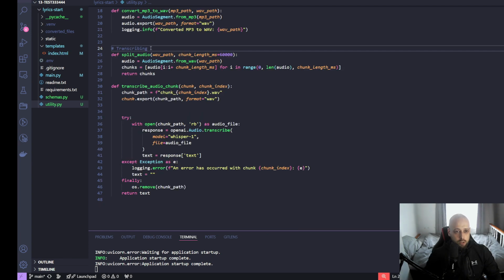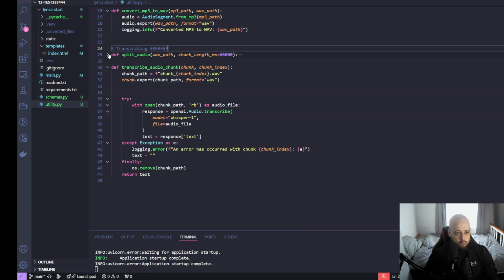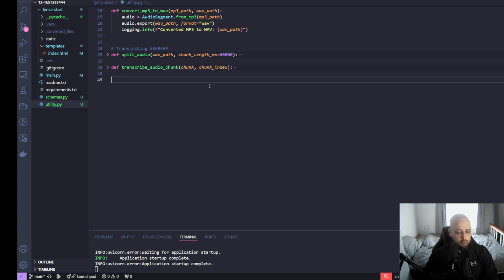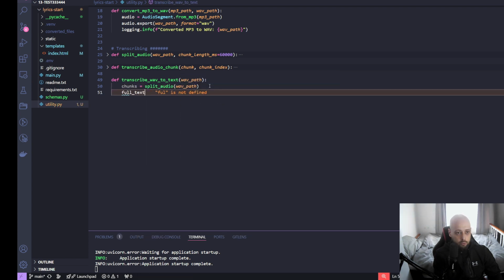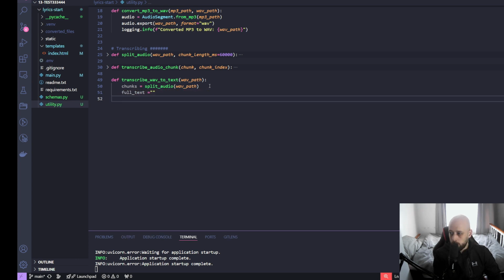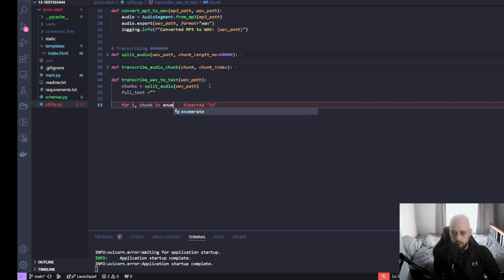So we are still working on our transcribing methods. So we have written the first two. We can minimize them to make this a bit more readable and write our third one. So this one will transcribe the WAV to text. So you can take the path, and the chunks here will be the audio of the path of the file. Full text here is just an empty variable, an empty string as a placeholder, and we will write a for loop saying for I and chunk in enumerate.